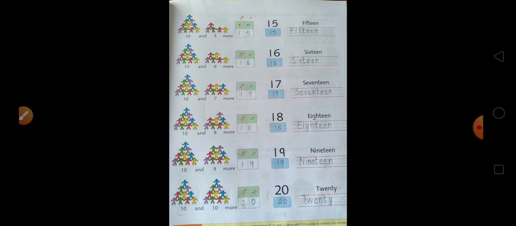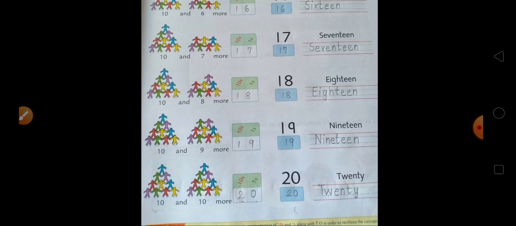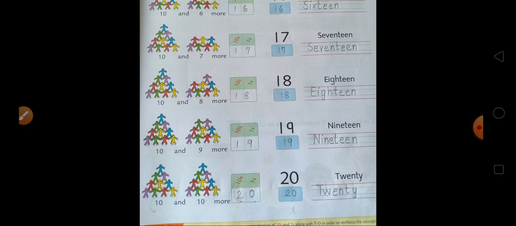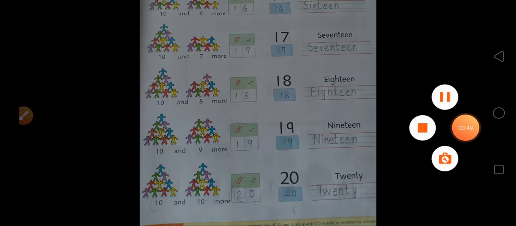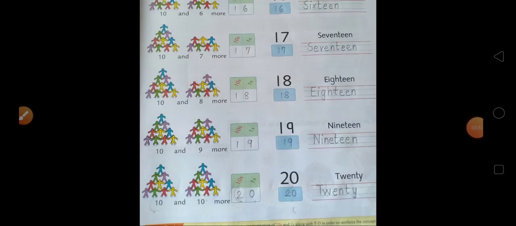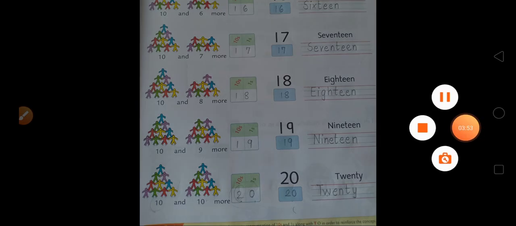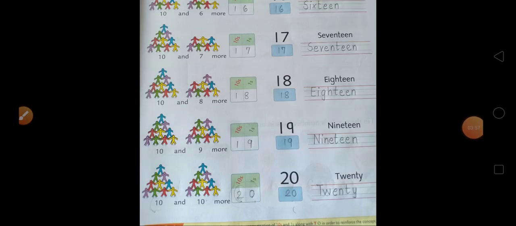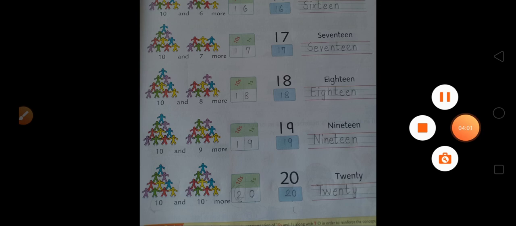So till 14 on this page number 8, and on the next page you can see 15, 16, 17, 18, 19, 20. Same like this you have to copy in your book and do the homework and learn the spelling, so that it will be easy for you to learn. You will be familiar with the number names and the